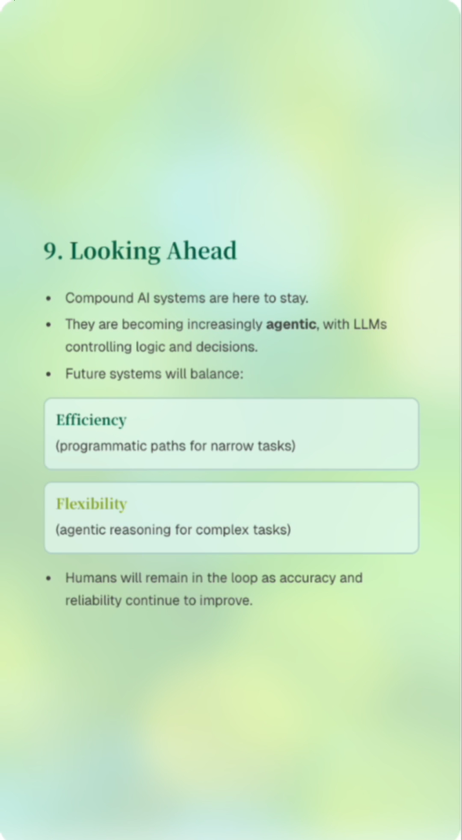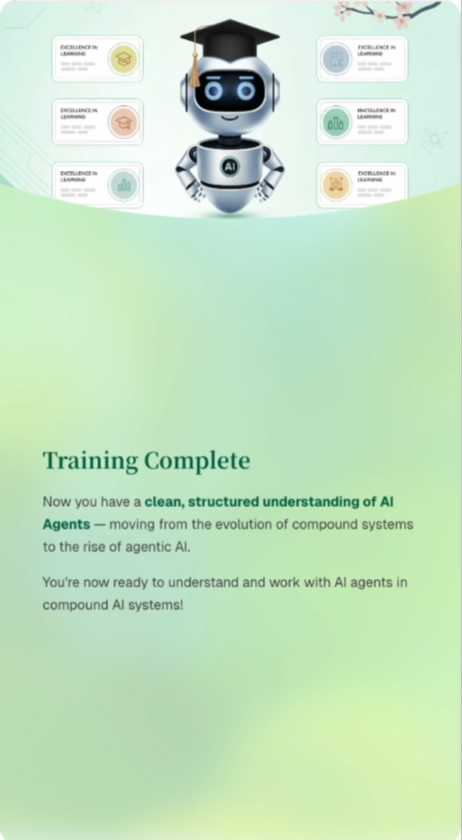Looking ahead, compound AI systems are here to stay. They are becoming increasingly agentic, with LLMs controlling logic and decisions. Future systems will balance efficiency, i.e. programmatic paths for narrow tasks, and flexibility, i.e. agentic reasoning for complex tasks. Humans will remain in the loop as accuracy and reliability continue to improve. Now you have a clean, structured understanding of AI agents, moving from the evolution of compound systems to the rise of agentic AI.